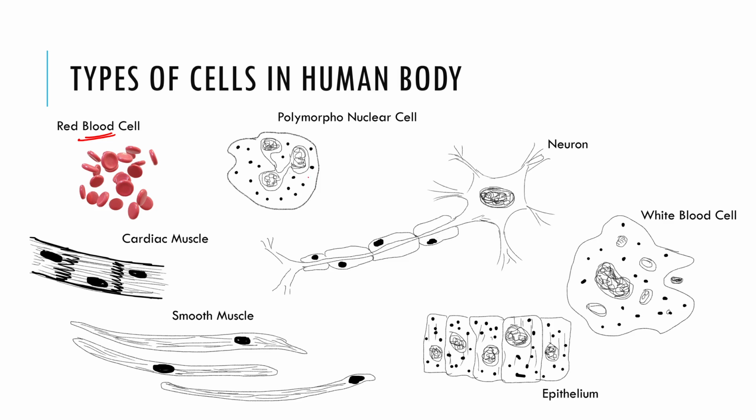Then you have the immunological cells, such as the polymorphonuclear cells or the white blood cells. Then you have the neurons, which have long axons, which could be meters in length. Then you have the muscle cells, such as the smooth muscle or the cardiac muscle cells, and the epithelial cells, and so on.